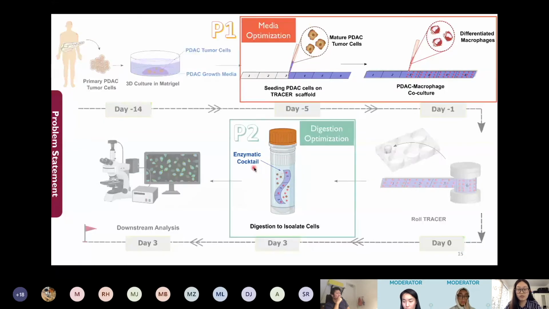However, there are 2 different problems that we encounter in this workflow. The first problem is that the co-culture media we use on day -1 is 100% PDAC growth media, and this media itself activated the macrophages even before the tumor cells come into play. The second problem is that on day 3, the digestion protocol we use resulted in low yield and low viability of the cells. Both of these problems can bias our downstream analysis, and without appropriate solutions, we'll have a bit of a problem.